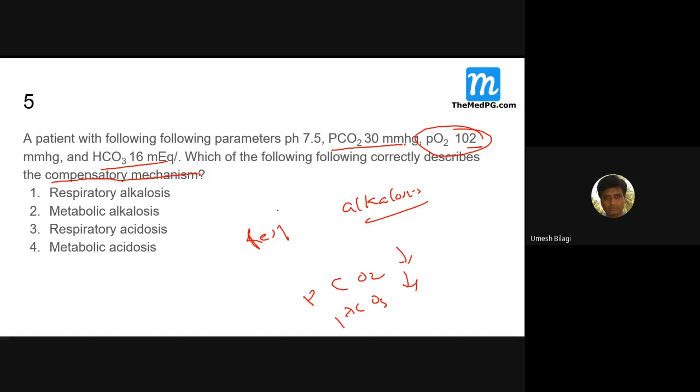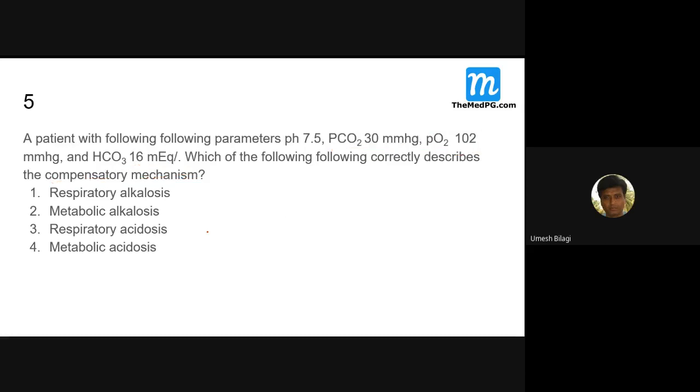The primary change is respiratory. Read the question completely. It has come in the exam, that's why I have put it here.